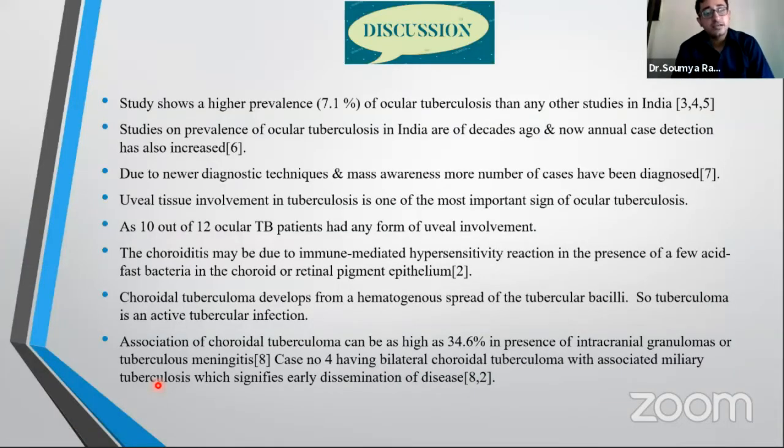And we know that from our study, there is a high prevalence of ocular tuberculosis, that is 7.1%, which is more than any other study from India. It is mostly due to our active screening of all the tuberculosis patients.